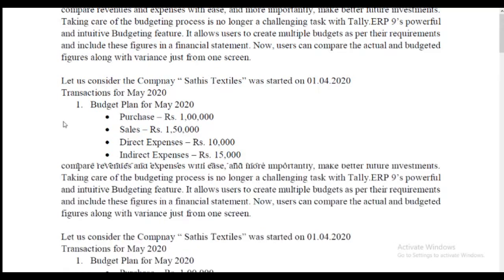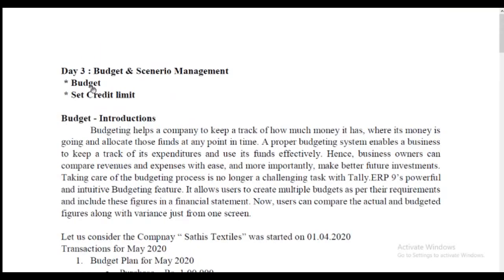Today we cover the topic or title budget and scenario management, and we cover the topics budget and set credit limit. I skip the clear introduction of budget because you all know it well, so I directly move to the lab session, the practical session.